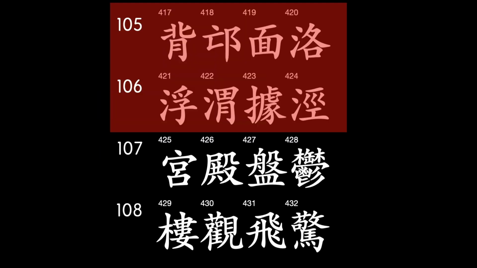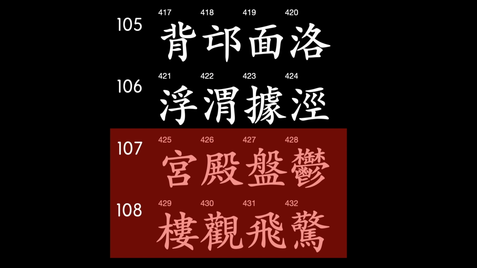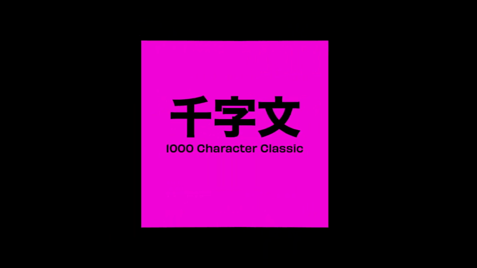That's a wrap for this lesson. In the next lesson, we'll look at lines 107 and 108, which look more specifically at the palaces of the capital cities.